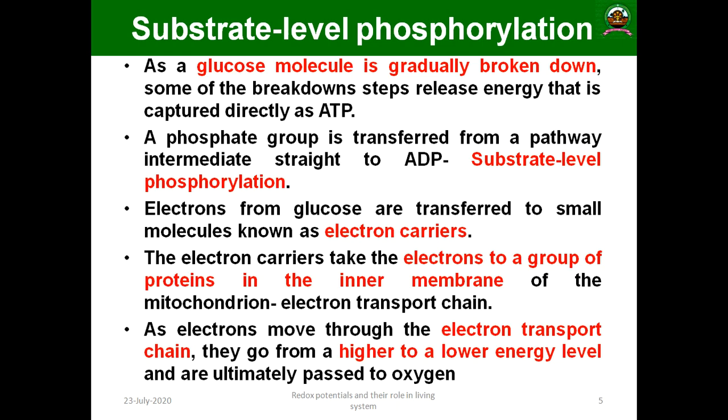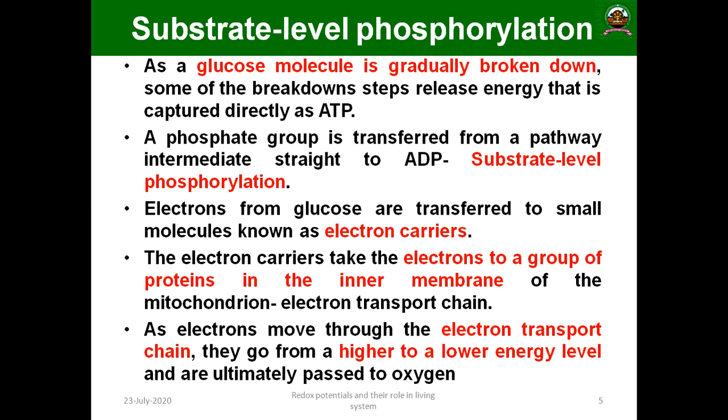Here the electrons are obtained from the glucose, and are transferred through a series of carriers, small molecules known as electron carriers. These electron carriers are a group of proteins commonly present in the inner membrane of the bacterial cell, or, in the case of eukaryotes, the inner membrane of the mitochondria, and this is known as the electron transport system.